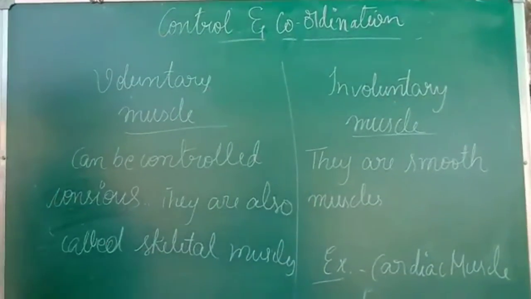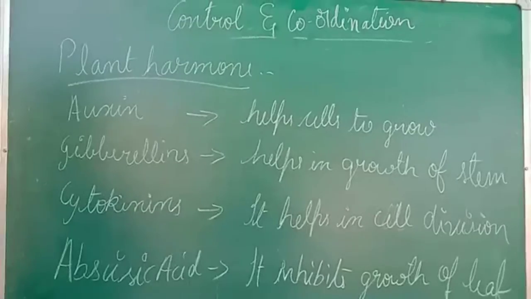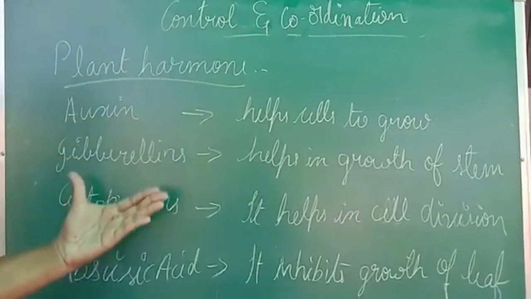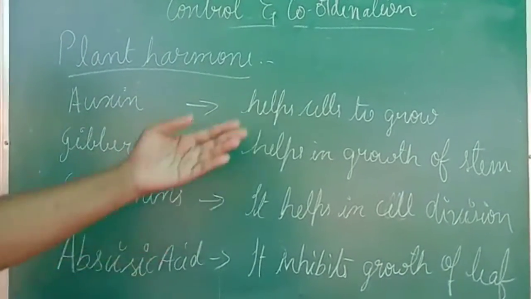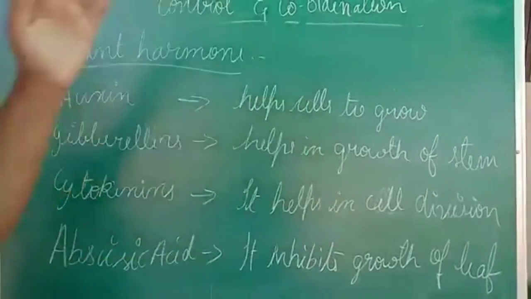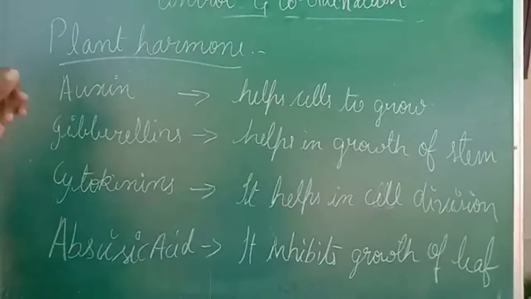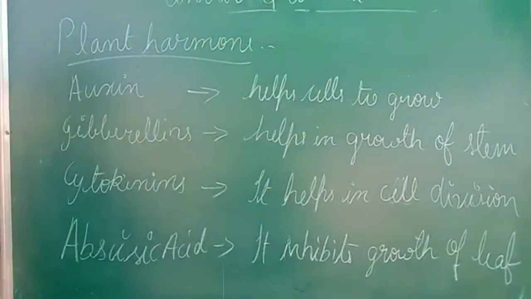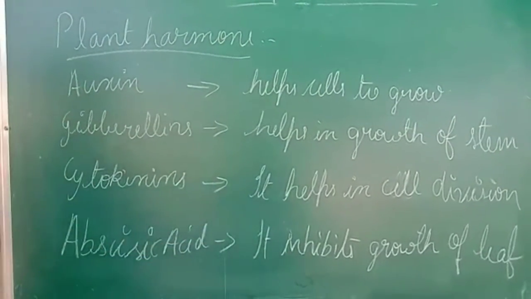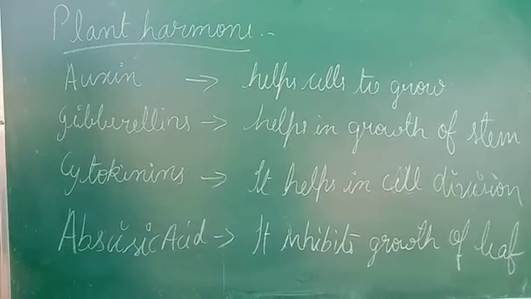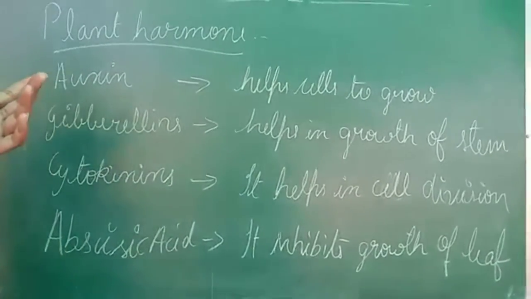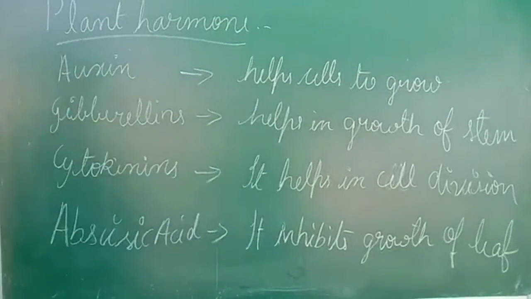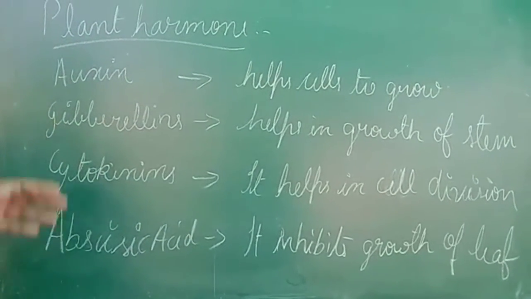So these are the two different types of muscles. Now we'll go on to the plant hormone concept. On one side I have written the names of the plant hormones, and on the other side I have written the functions of each hormone. This is very useful for fill in the blanks, and they will ask such questions for 1 mark and 2 marks. So concentrate on plant hormones.